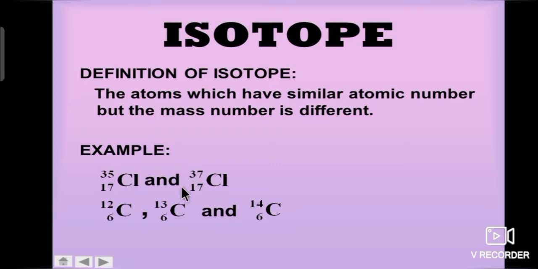So, chlorine has isotopes. Like that, see the second example. Carbon has the same atomic number but different mass numbers. So, carbon has isotopes. Once again, atoms with the same atomic number but different mass numbers are called isotopes.